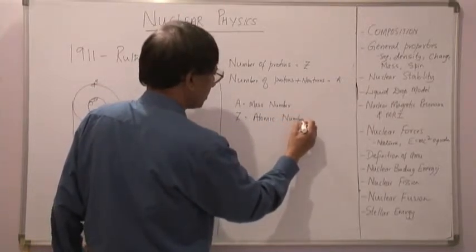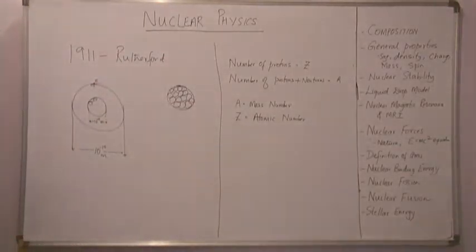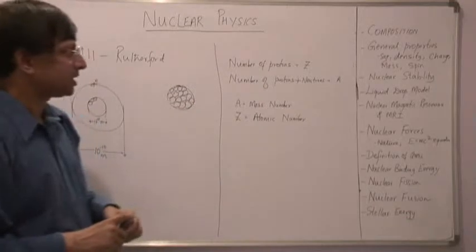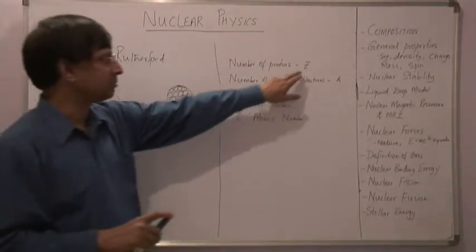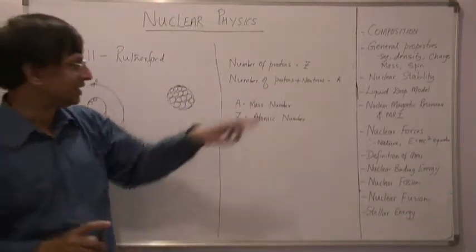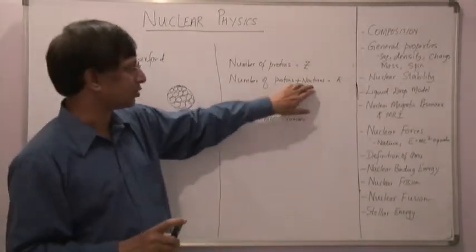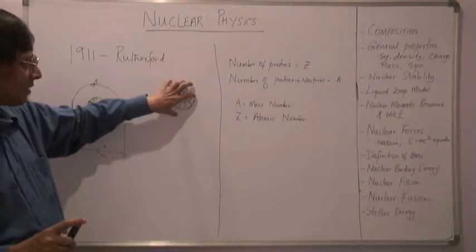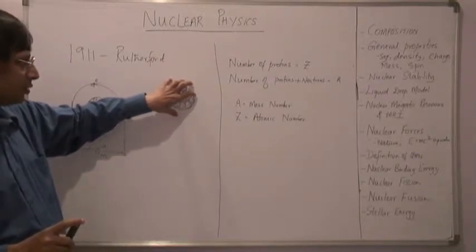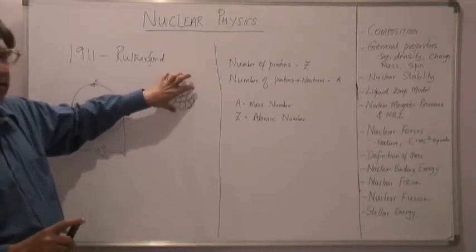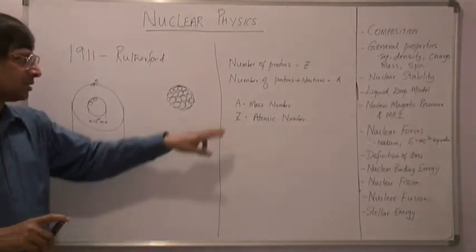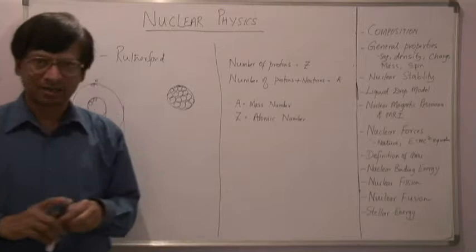And we call Z the atomic number. So the number of protons is represented by the symbol Z. The number of protons and neutrons, that is the total number of objects, that is protons plus neutrons, or the number of nucleons inside the nucleus, is represented by A. So we call A the mass number.